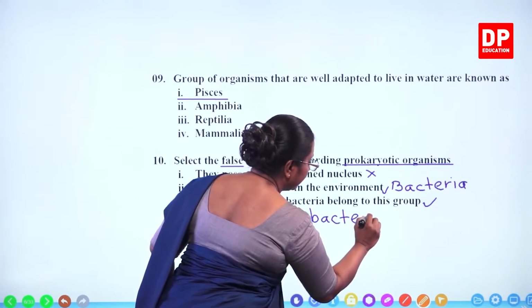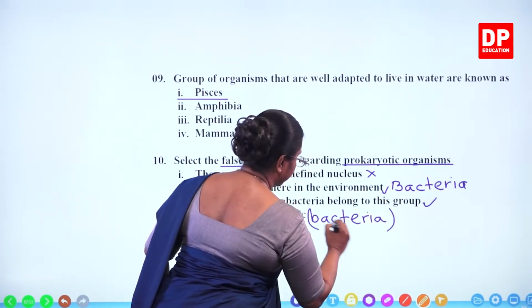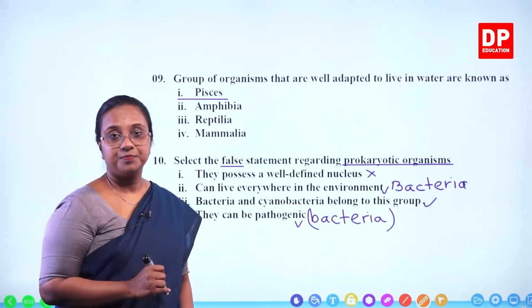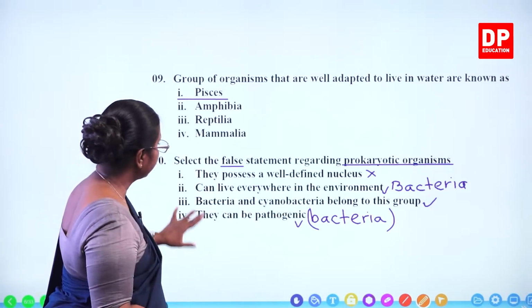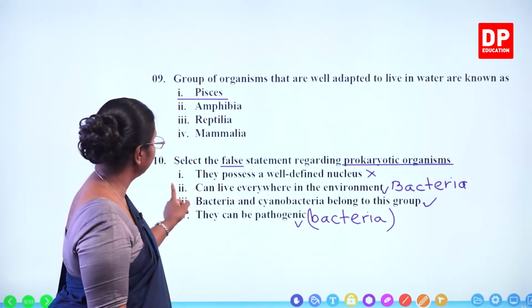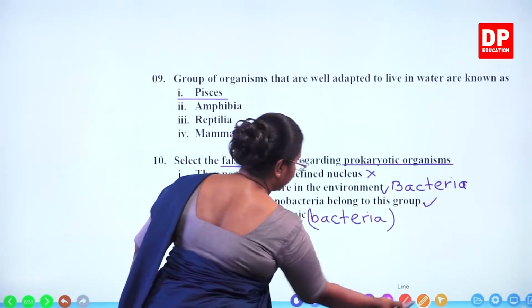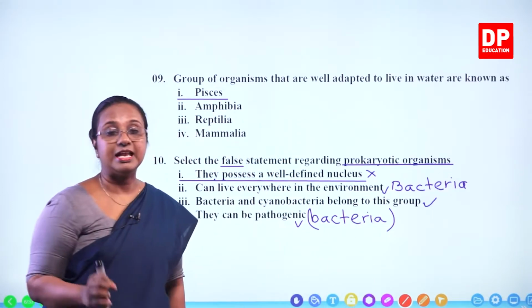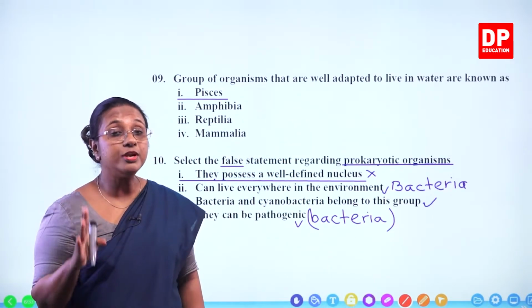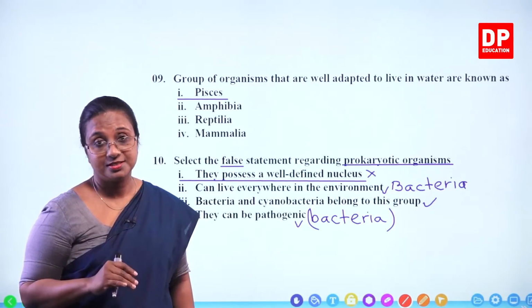Some bacteria can be pathogenic. But cyanobacteria all are autotrophic. So because of that, the false statement will be the first statement. They possess a well-defined nucleus. That is false because they don't have a defined nucleus.